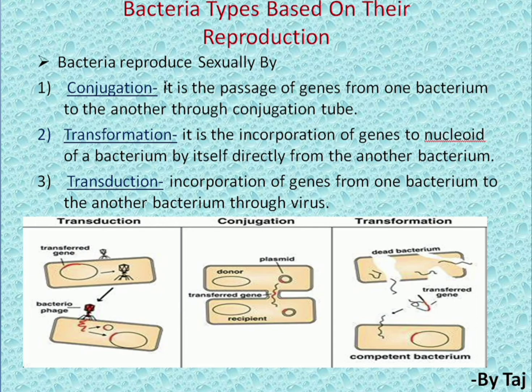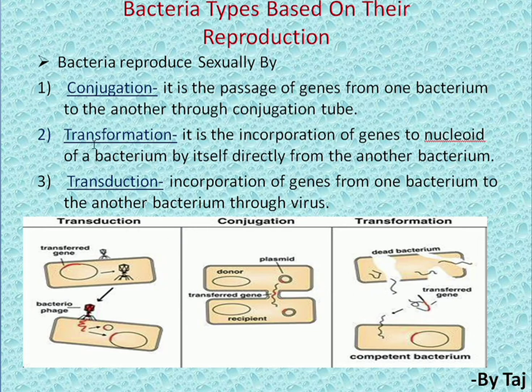Next, coming to bacterial types based on their reproduction, reproduction by the sexual type. Here the bacteria reproduce in three ways: conjugation, transformation and transduction. In conjugation, you can observe it is the passage of genes from one bacterium to another. Here one bacterium transfers the gene to another bacterium through a conjugation tube. This tube we call a conjugation tube. So this is the conjugation type of reproduction.